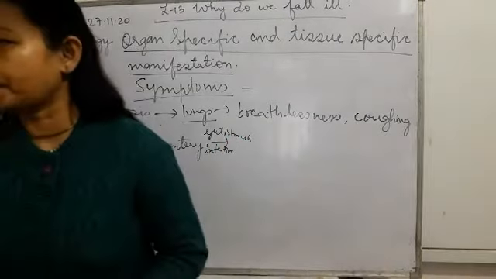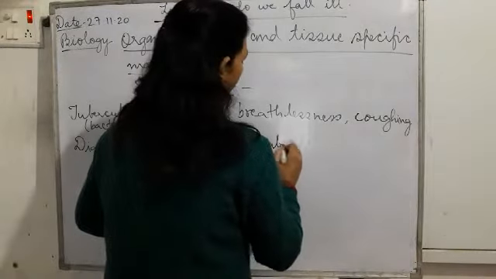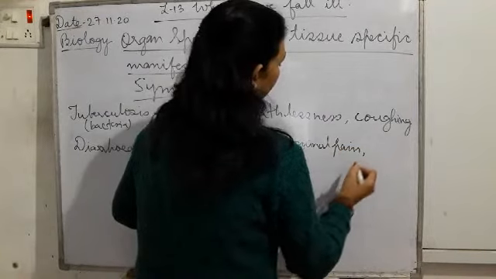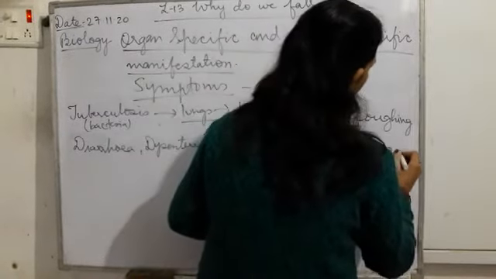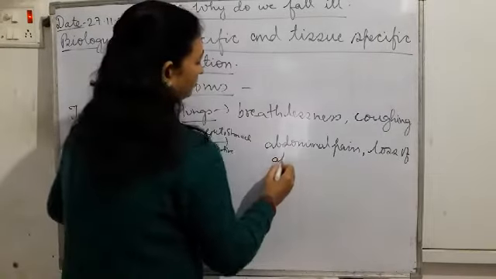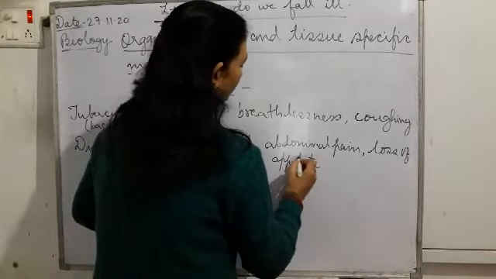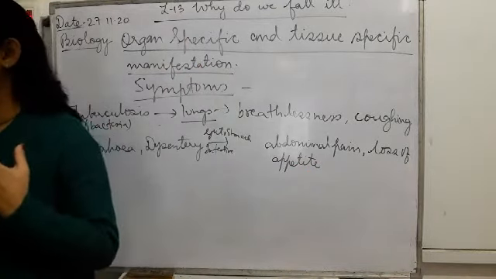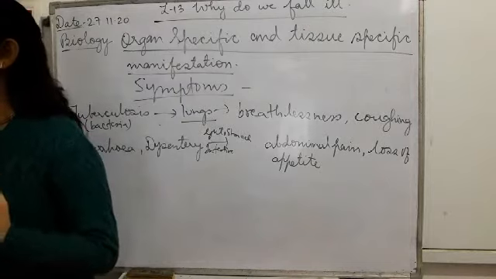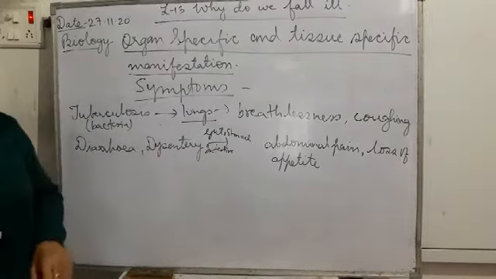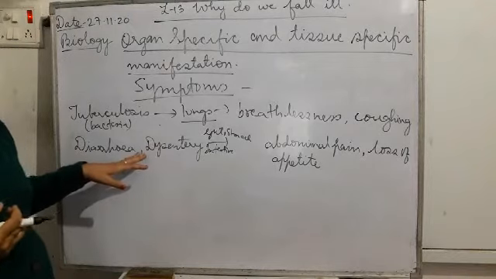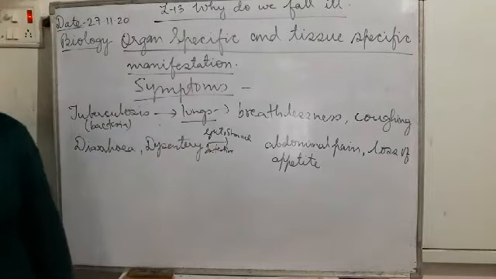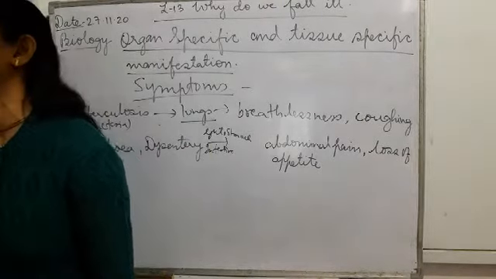It causes abdominal pain as it is affecting the stomach, and loss of appetite. Loss of appetite means the person will not feel like eating. Appetite means hunger. So when typhoid, diarrhea or dysentery is there, it will cause abdominal pain and loss of appetite. That person will not feel like eating.